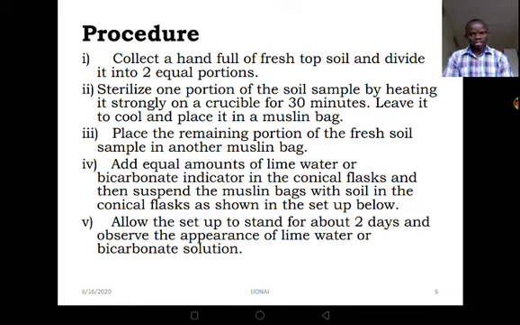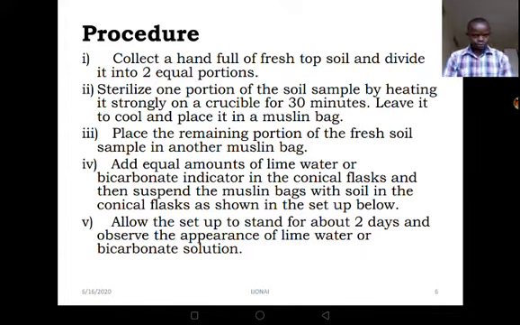After that, we are going to add equal amounts of lime water or bicarbonate indicator solution in the conical flasks, and then suspend the muslin bags with soil in the conical flasks as shown in the setup below. We are going to see this in our next slide. After this, we are supposed to allow the setup to stand for about 2 days, and then observe the appearance of the lime water or the bicarbonate indicator solution.